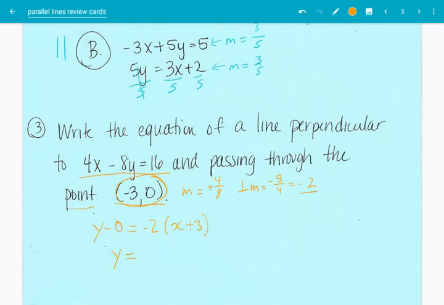So this is kind of accidentally in slope intercept form. So there we go. It's perpendicular to this and going through that point. But why did I write it like that? Minus 2x plus... No, what am I doing? 2 times 3, minus 6. There we go. Here's going through that point. Okay, there, we're done.